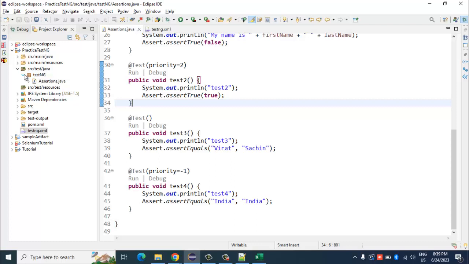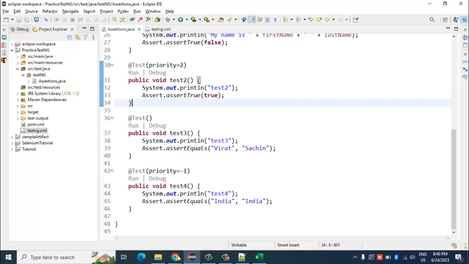Based on the output of the execution, say a particular method passes or fails, or at the beginning or end of the script, it listens to it, and accordingly it has certain methods which you can use to perform certain operations.